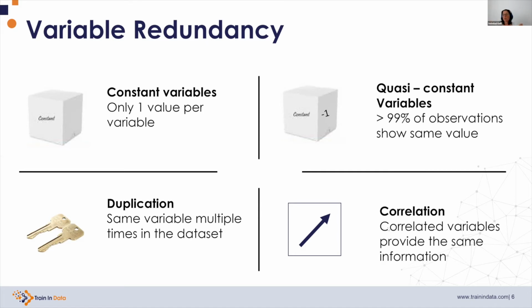We will often encounter variables that are identical, even if they have a different name, so there is a lot of duplication. And we will also find a lot of correlation in our variables. This is, the higher the value of one of the variables, the higher the value of the other variable. So in essence, these variables are providing the same information. So there is no reason to use all these variables to train a machine learning model when they provide no or redundant information.